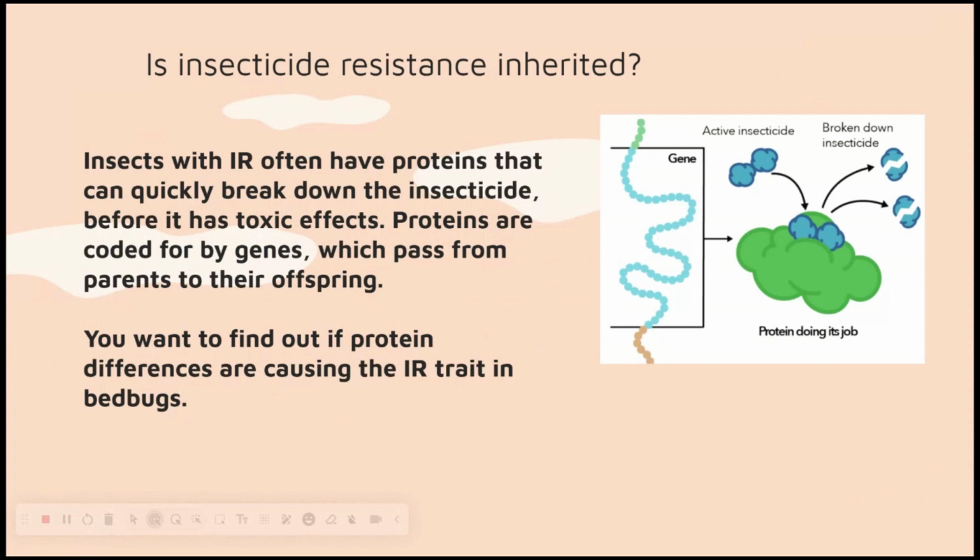Now let's decide if this trait, the IR trait, of resistance to insecticide is heritable. We're going to see if we can pinpoint what gene this might have come from. Insects with IR often have proteins that can quickly break down the insecticide before it has toxic effects. Proteins are coded for by genes which pass from parents to their offspring, so proteins are heritable. We want to find out if protein differences are causing the IR trait in the bedbugs.